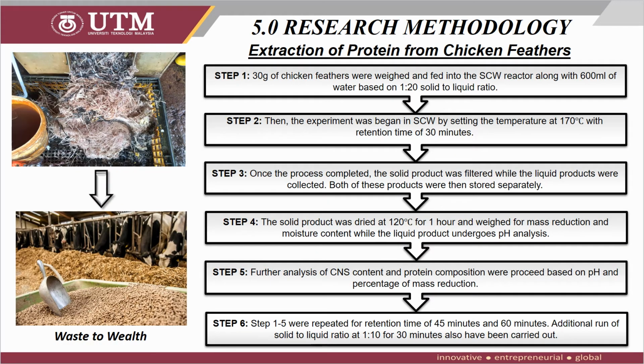Once done with the preparation of raw material, extraction of protein from chicken feathers was carried out. A 30 gram sample of prepared chicken feathers was weighed and fed into the SCW reactor along with 600 ml of water, based on the solid to liquid ratio of 1 to 20.